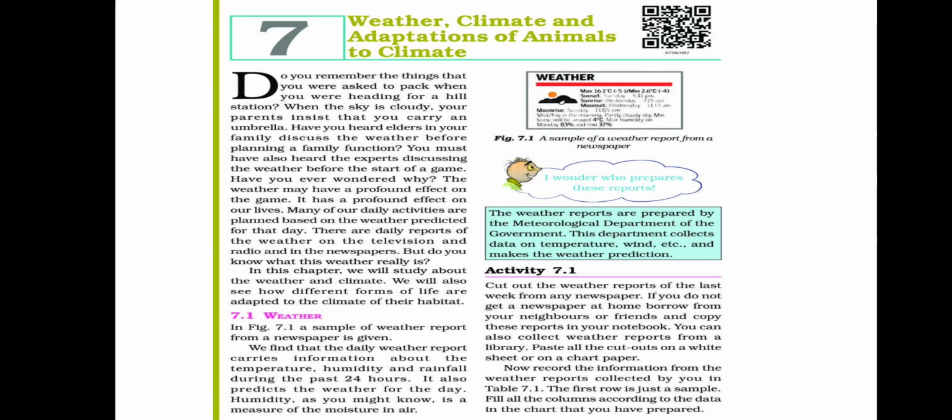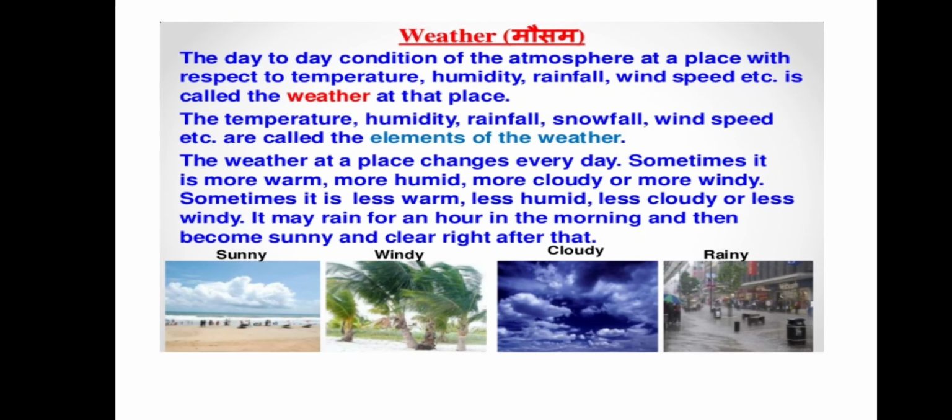You can see that when cyclones hit, or during earthquakes and tsunamis, or any other natural calamities, these are the people who give the exact predictions. Who? The meteorological department of the government. You have an activity where you have to collect all these samples and prepare it. So please see to it that you do activity 7.1.